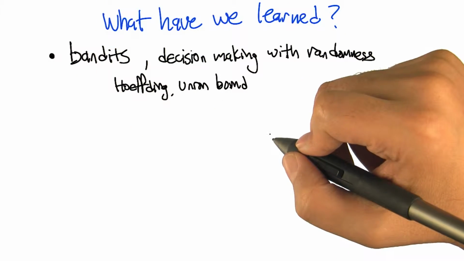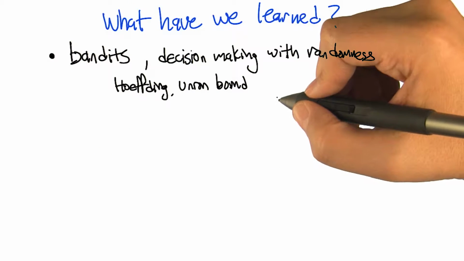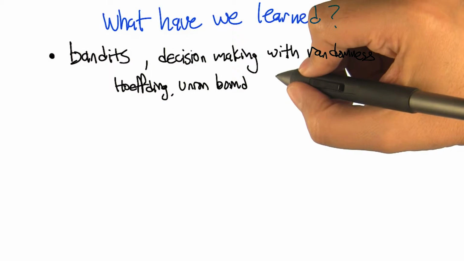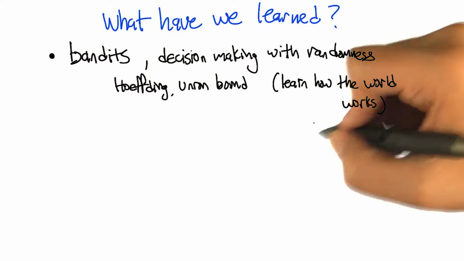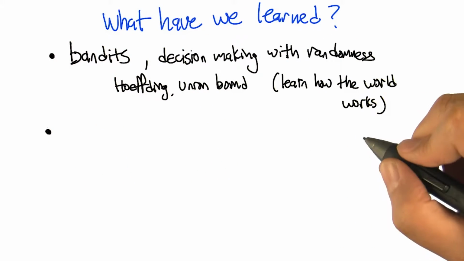Right, and that's really important because a lot of the time you don't know what to do because you're not certain, or how certain you really are about what you know. And what the Hoeffding and union bounds tell us is how certain we really are, and so we can know when we're certain enough. Good. All right, so we have a stochastic world. We want to learn how it works so that we can get near optimal reward, so we can optimize. Right. So that was the first thing.